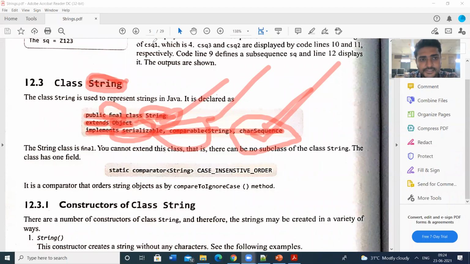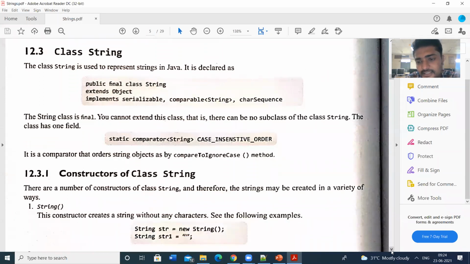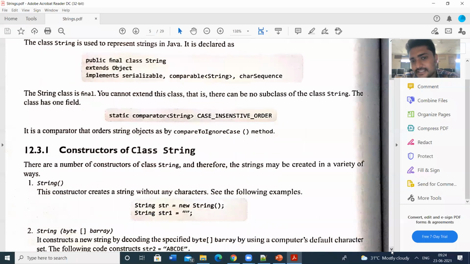So let us check the constructors available for the string class. Constructor means to initialize the strings. Here we are discussing strings, so by using the constructors we can initialize the strings. Constructor and class name have the same name. There are so many variations in the constructor, so simply let us see this one. Here the class name is string, so the constructor is this one. This is the general syntax of a constructor.